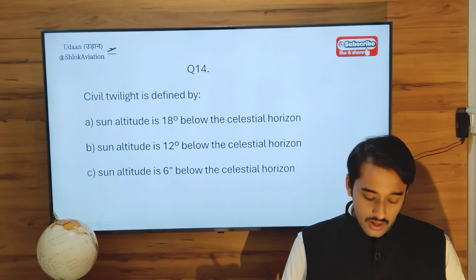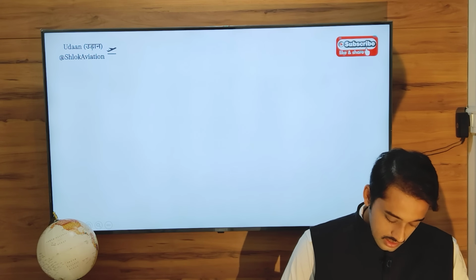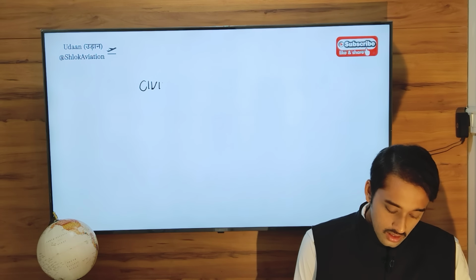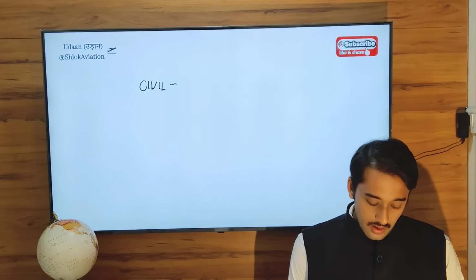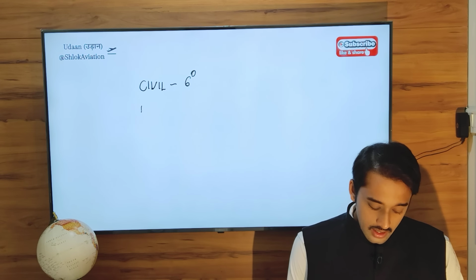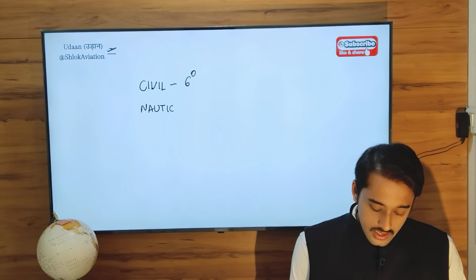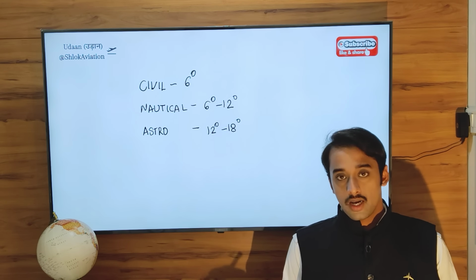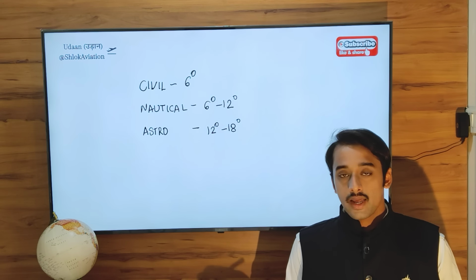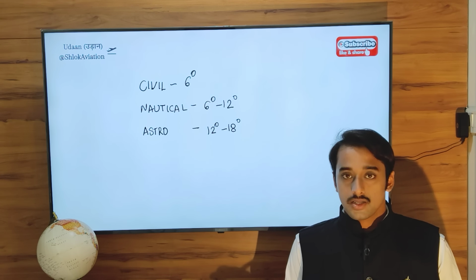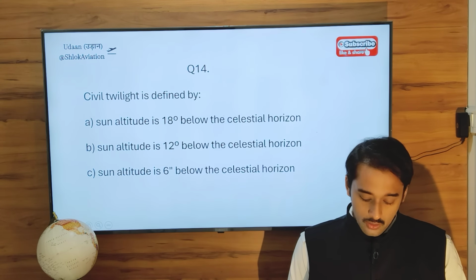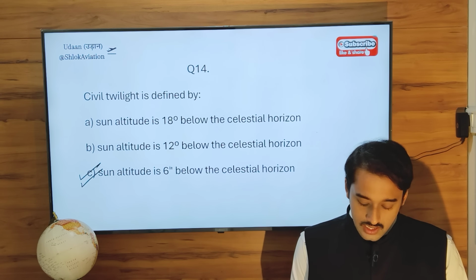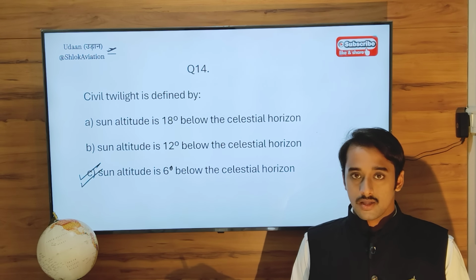Question 14. Civil twilight. There are three types of twilight. Civil, in which the sun sets below the horizon up to 6 degrees. Nautical, it is 6 degrees to 12 degrees. And astronomical, when it is between 12 degrees to 18 degrees below the horizon. So this is what you have to remember directly from the textbook. Just remember these three facts. So according to this definition, civil twilight is when the sun altitude is 6 degrees below the celestial horizon.